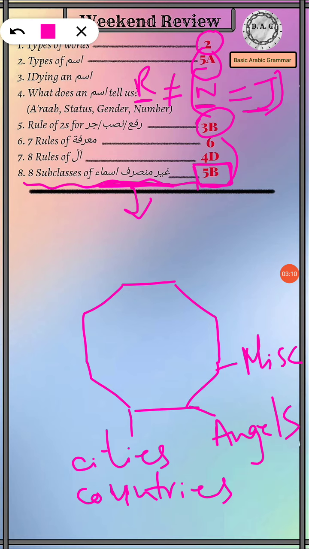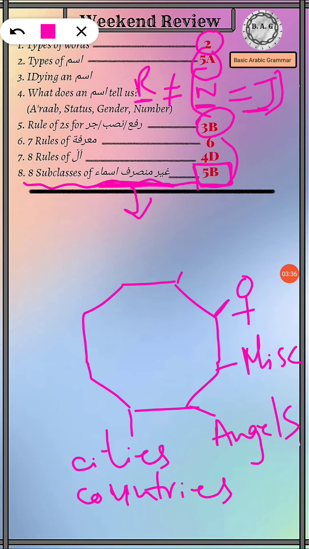After the miscellaneous names, we had some feminine names such as Aishatu and Fatimatu. So Fatimatu, Fatimata, Fatimata, Aishatu, Aishata, Aishata. These were some feminine names.